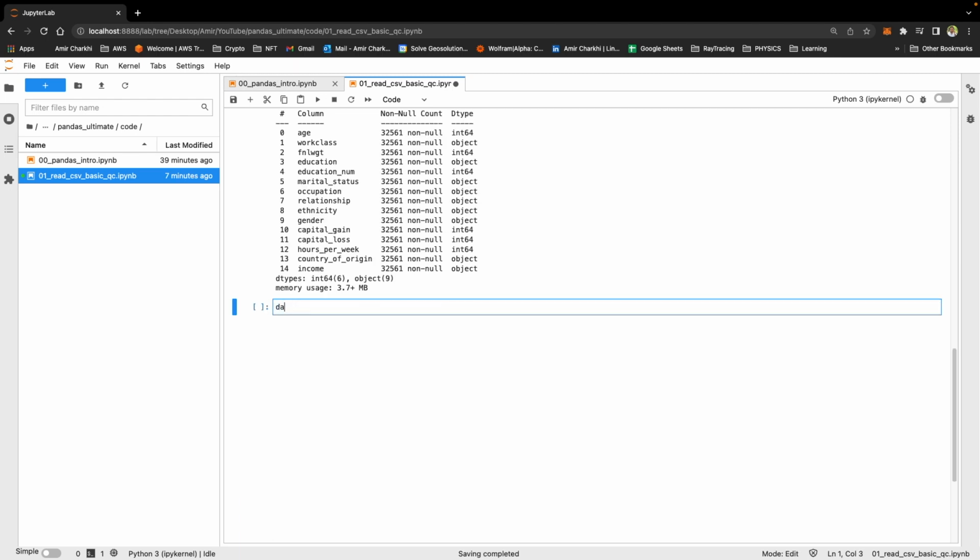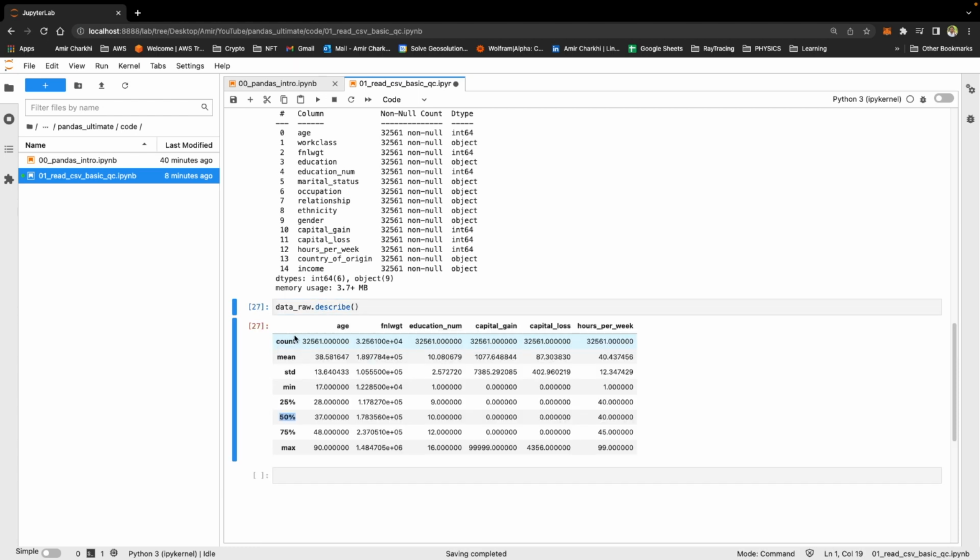Last but not least, let's look at data_raw.describe. What it does, it looks at descriptive statistics of the numerical columns. For example, for the column age, the mean value is 38.5.